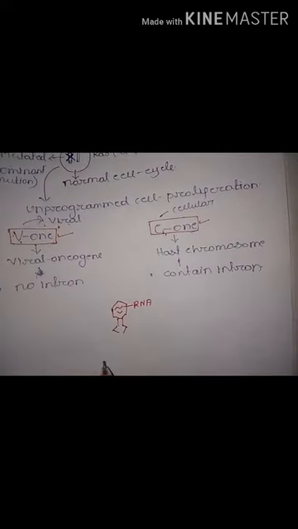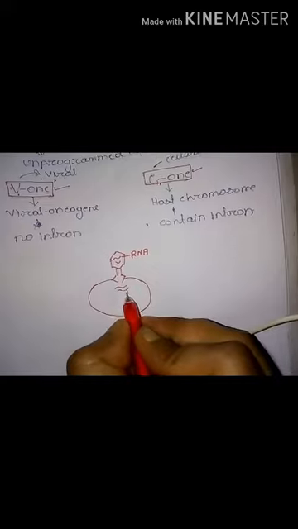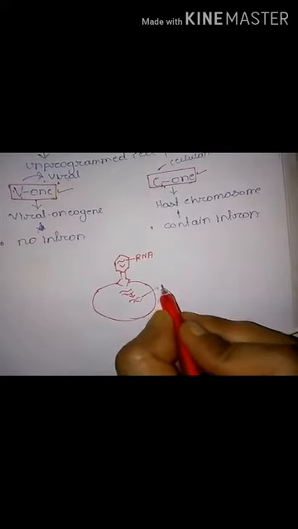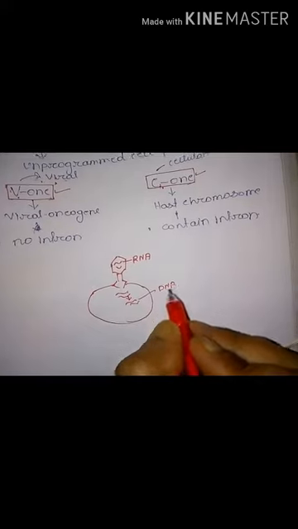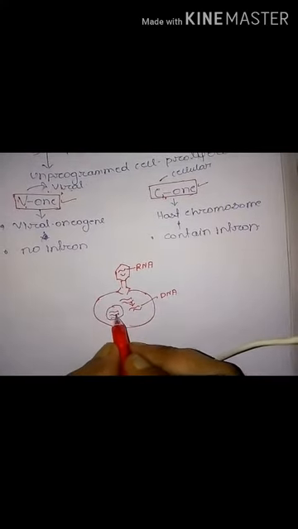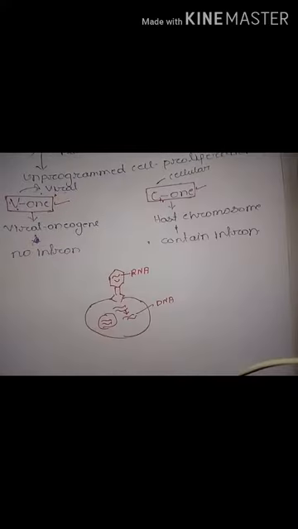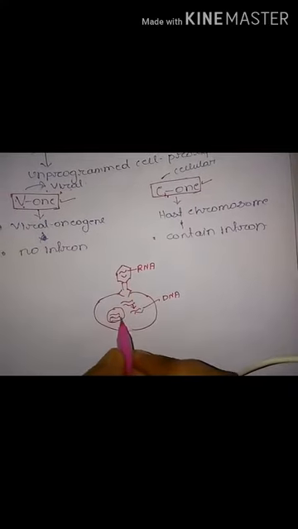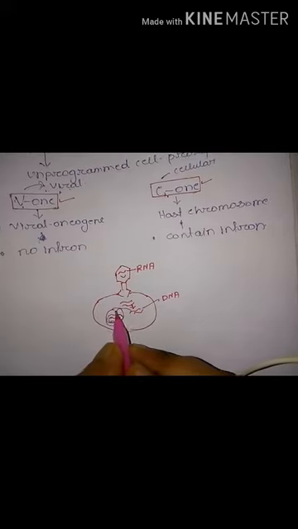And when this virus infects a host, this RNA is formed into DNA. This DNA is integrated into the host chromosome.